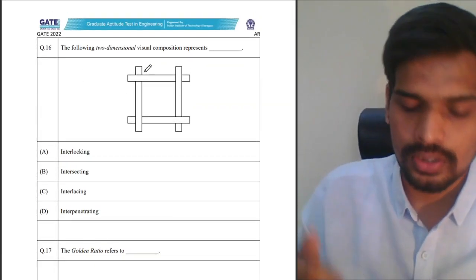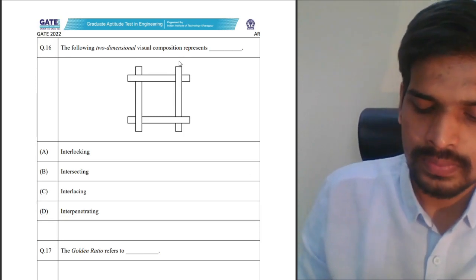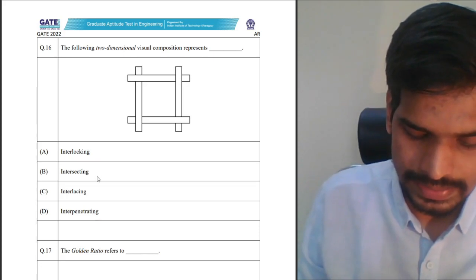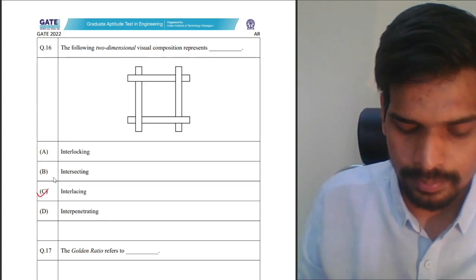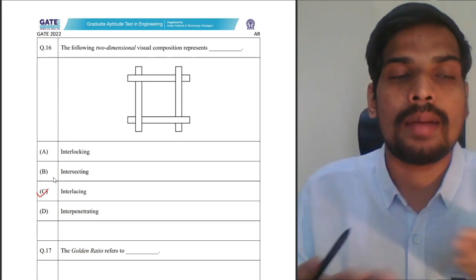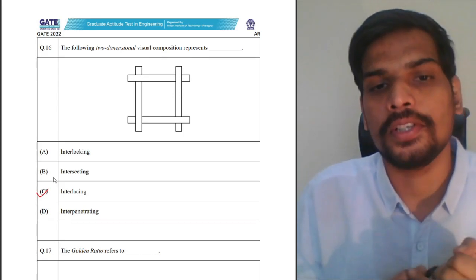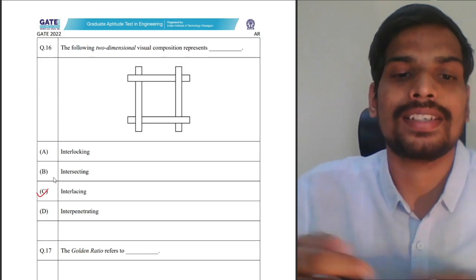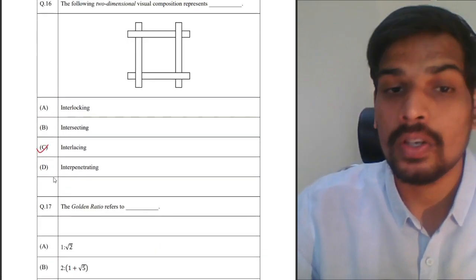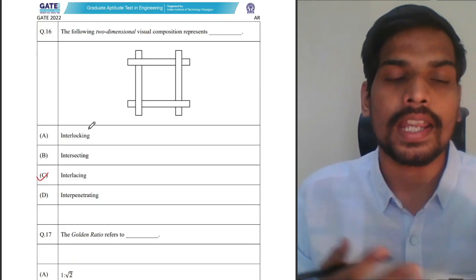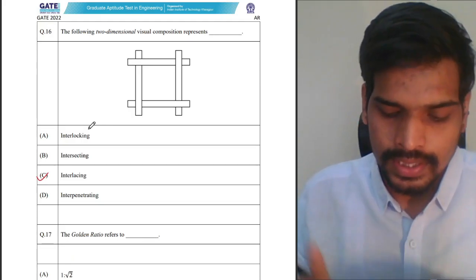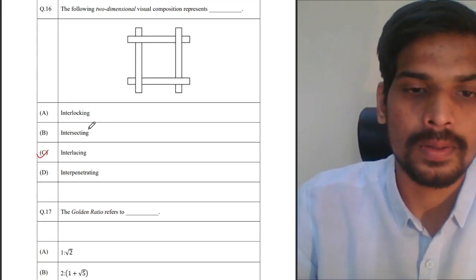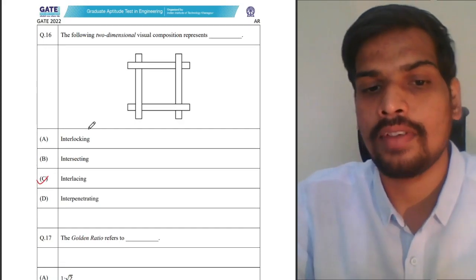Question number 16. A two-dimensional visual composition is given and they're asking what it represents. So this particular diagram represents interlocking, intersecting, interlacing, interpenetrating. This pattern is called interlacing, like how fabric is prepared. The strands are interlaced to prepare fabric. Bamboo stripes are interlaced to create baskets. So this pattern is an interlacing pattern. Interlocking pattern is basically a tessellation, like paving blocks and all. Those are interlocking patterns. Interlacing is one fit into the other. It creates a uniform sheet, like how basket and fabric is.